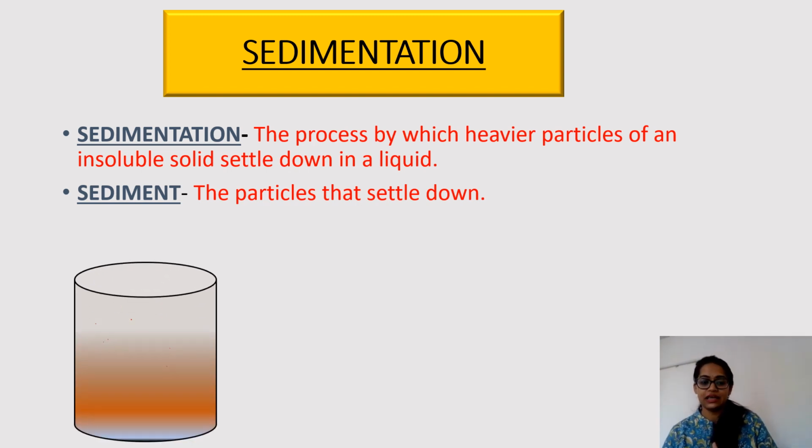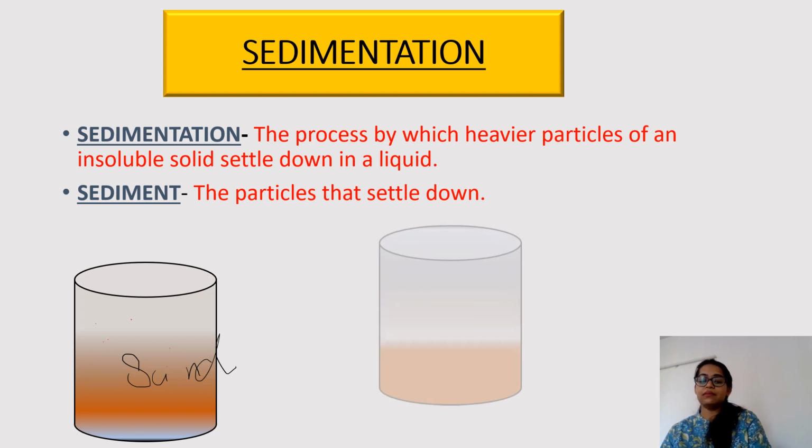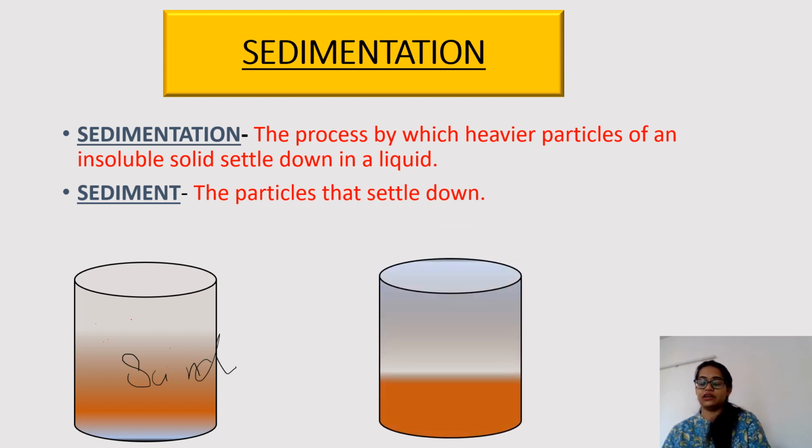You can see in the first beaker that we have taken a beaker and we have added sand in it. Now, if we allow this beaker to stand for some time, you will observe that sand gets settled down at the bottom of the beaker, that is this part. Clear liquid will appear at the top of the beaker. This process is called sedimentation.